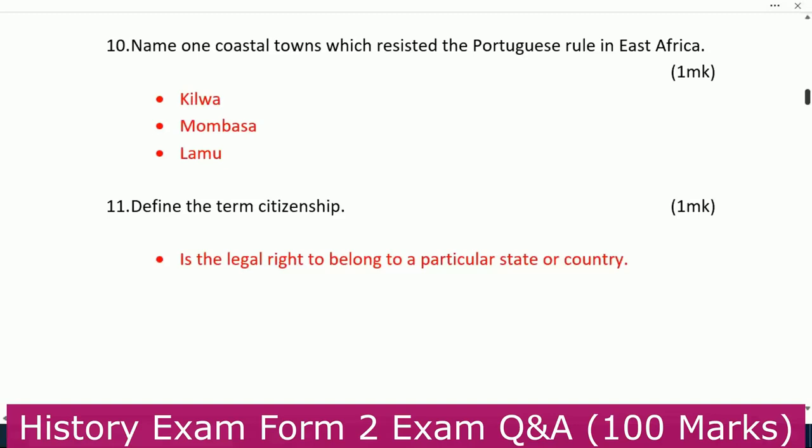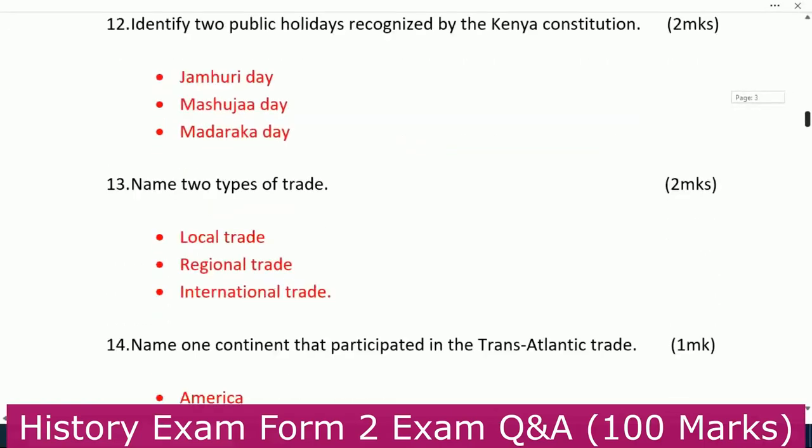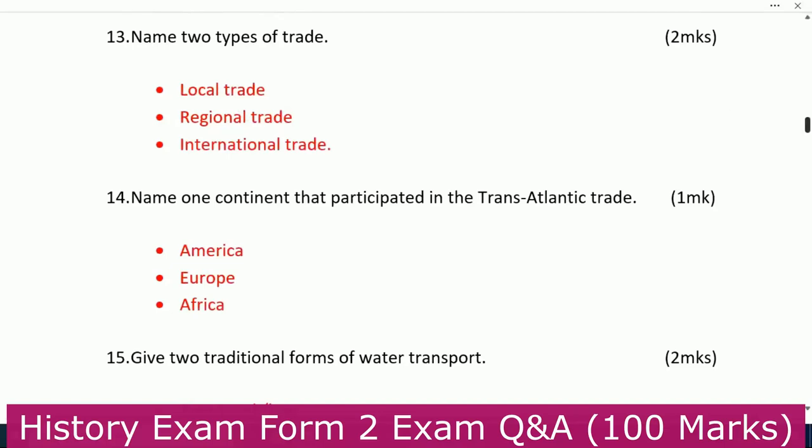Number 11, define the term citizenship. This one is the legal right to belong to a particular state or a country. Number 12, identify 2 public holidays recognized by the Kenya Constitution. Number 1, Jamhuri Day. Number 2, Mashujaa Day. Number 3, Madaraka Day. Number 13, name 2 types of trade. You have number 1, local trade. Number 2, regional trade. Number 3, international trade.